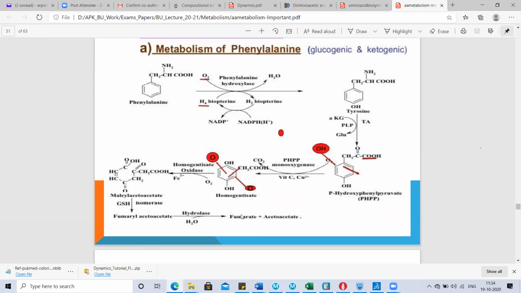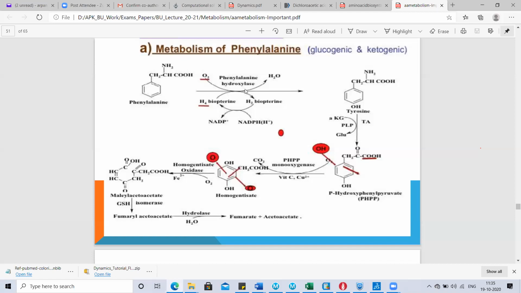Fumarate enters the TCA cycle and is involved in energy production. And acetoacetate can be converted back into acetyl coenzyme A, which can be further metabolized via the same TCA cycle. So this is the fate of phenylalanine and tyrosine.